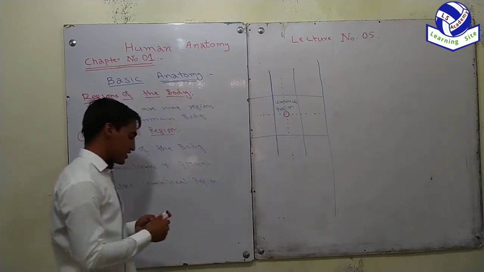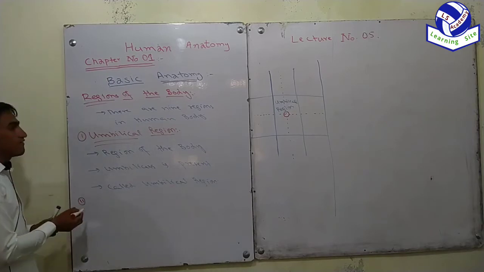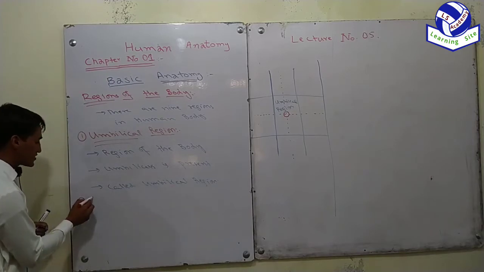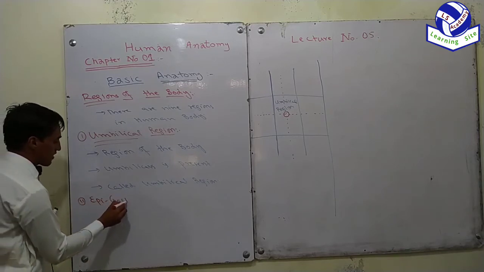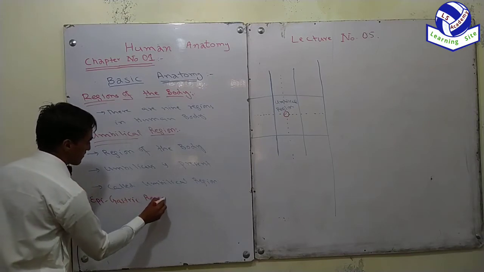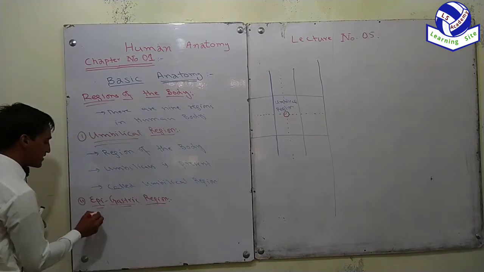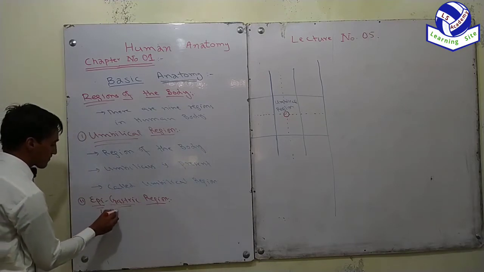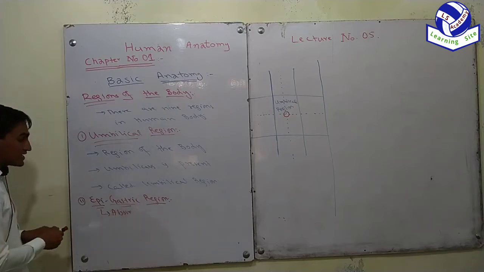Now moving toward the second one. The second one is the epigastric region. Epi means above. What is the epigastric region?